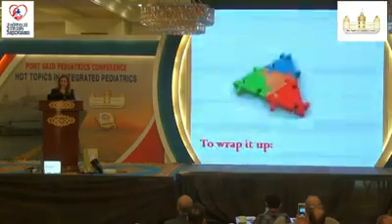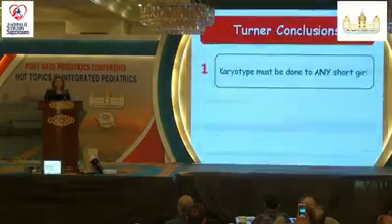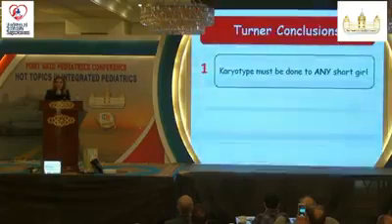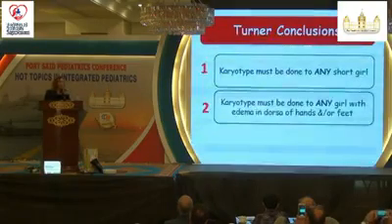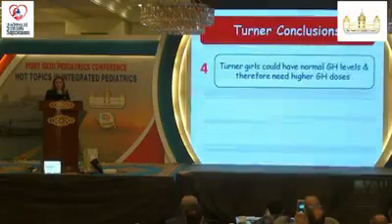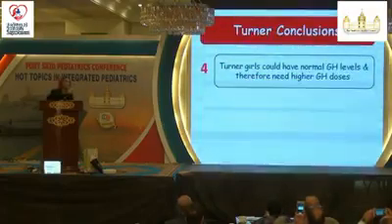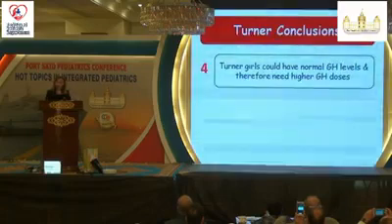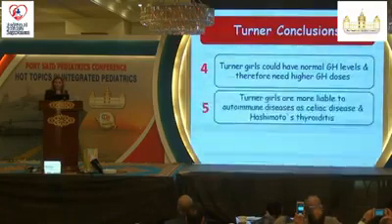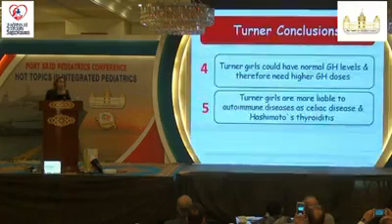height and puberty. And to wrap it up from Mariam's case, karyotype must be done to any short girl, even if not dysmorphic. Karyotype must be done to any girl with edema of the dorsum of the hands and feet. Short stature and delayed puberty are cardinal features of Turner syndrome. Turner girls could have normal growth hormone level because sometimes they have resistance and not deficiency. Therefore, they need higher doses of growth hormone. And Turner girls are more liable to autoimmune disease like celiac and Hashimoto's. So please, if you find that she's not responding, screen for autoimmune disease.